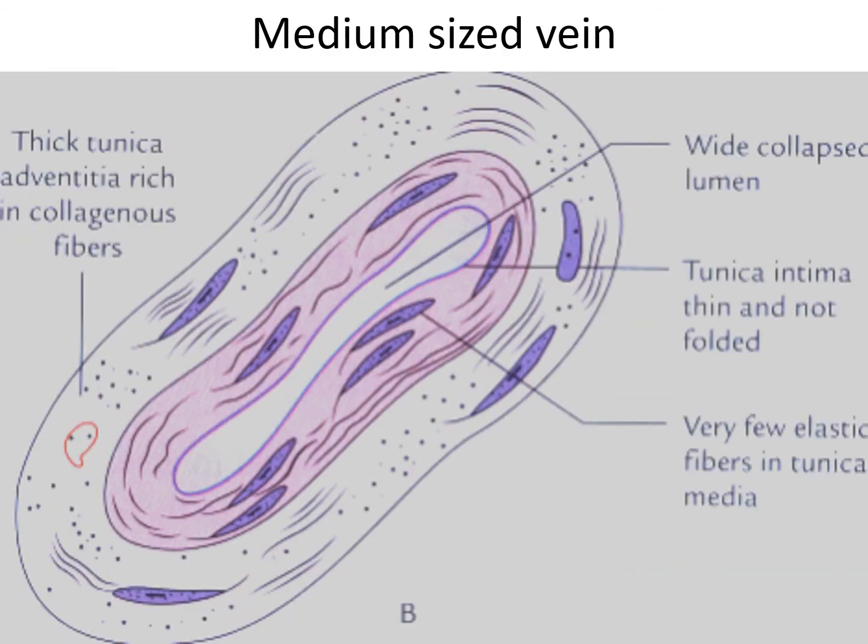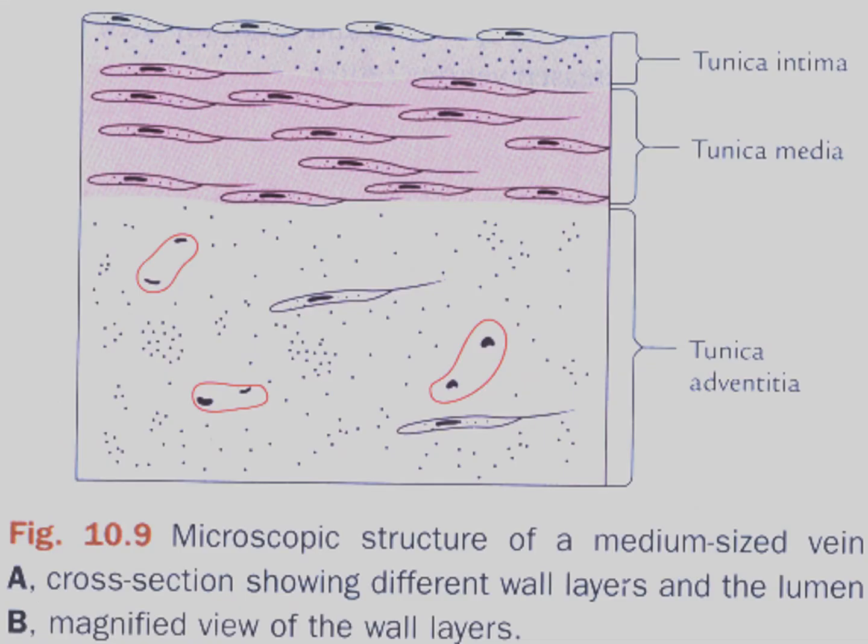Medium size vein: there is a thick tunica adventitia, rich in collagen fibers. The wall of this lumen is collapsed. Tunica media is thin and not folded, with very few elastic fibers. This is the section of the medium size vein: tunica intima, tunica media, tunica adventitia. Medium size vein cross section showing the different wall layers and the lumen.